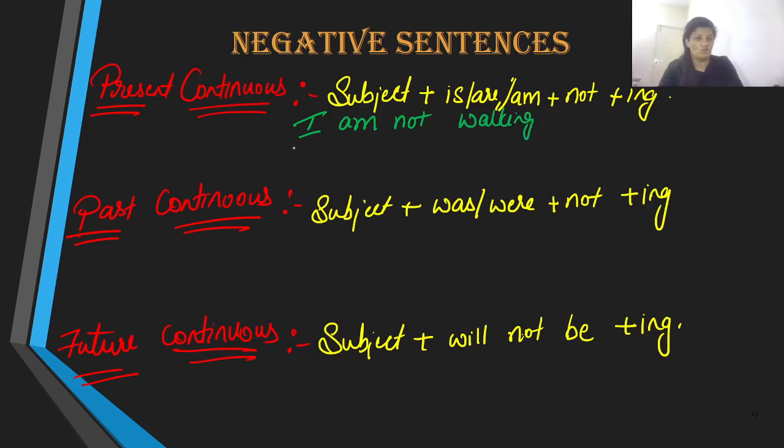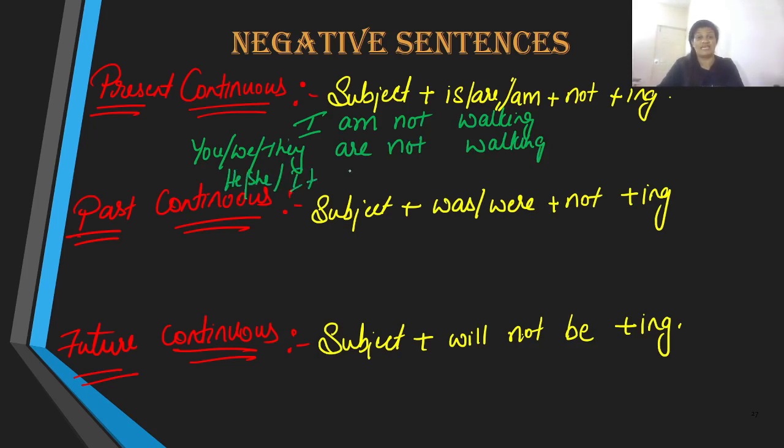Similarly, if you use you, we, or they, you are going to use the auxiliary are not. You are not walking. And he, she, it uses is, the plus S verb. She is not walking. He is not walking.